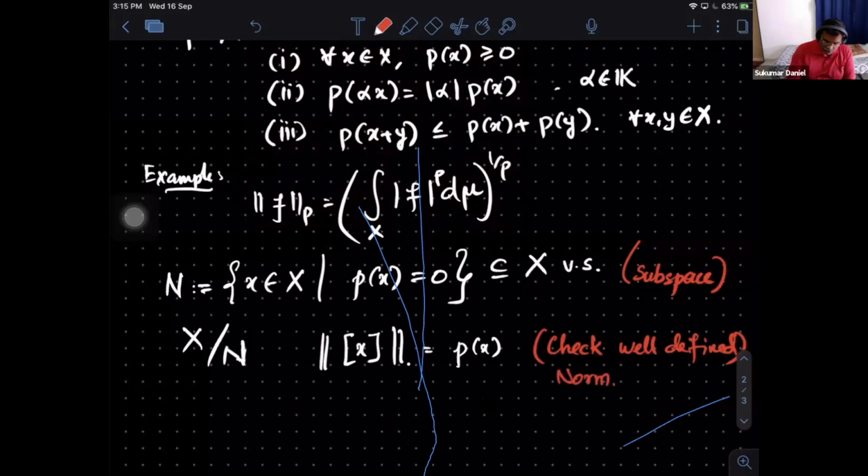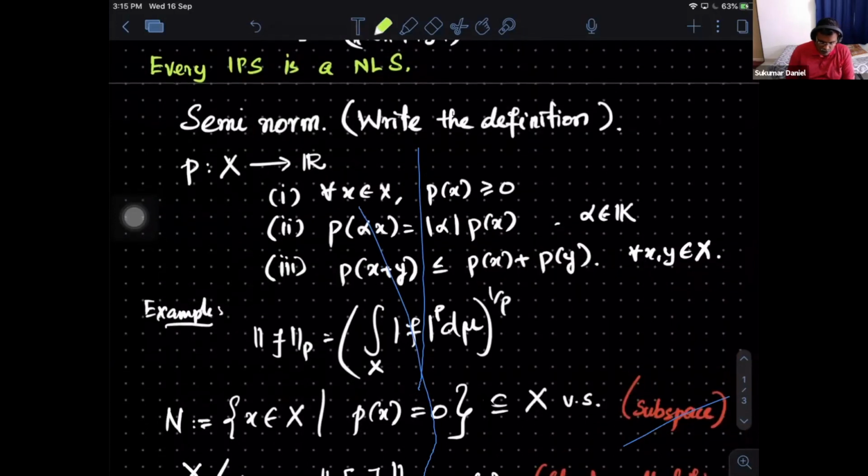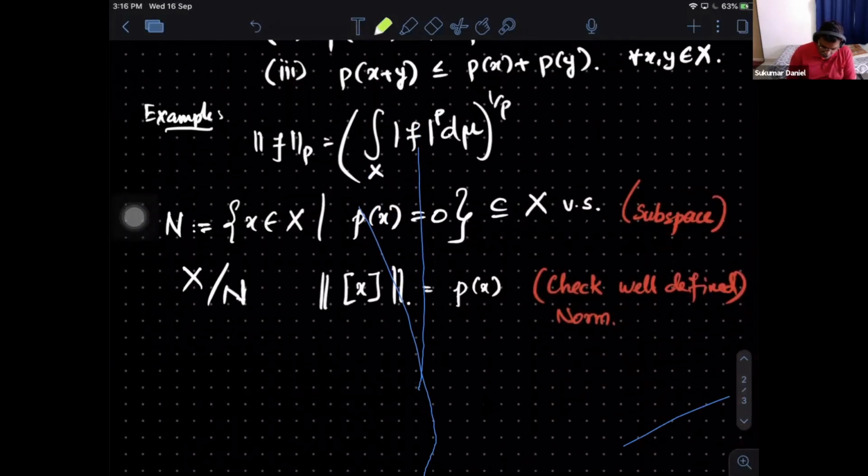So that gives the conclusion: if you have a semi-norm on a vector space, then I can consider X with this quotient and this as the norm, which is P of X. This is a normed linear space.